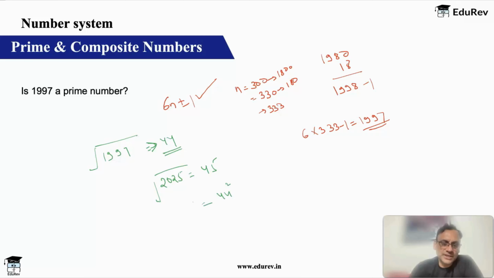4 into 4, 16, 6, 1 carry, 8, 16, 17, 1 carry. This is 16, 17. Here 1776. Is that correct? Let's check.